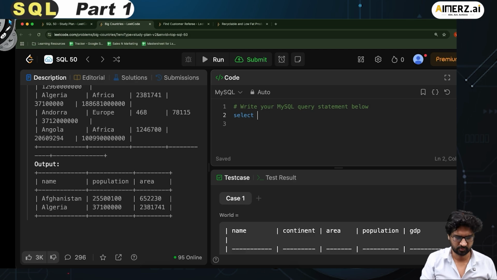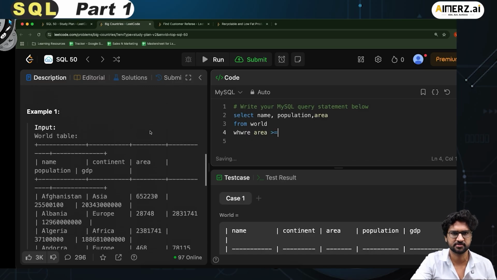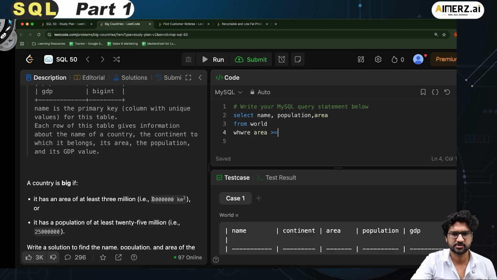I say select name. Then I call it population. And then I say area. Fair. And from, what is the name of the table? The name of the table is world, right? Where I say that area is greater than or equal to, how much was the definition? Greater than or equal to 3000 square kilometers.